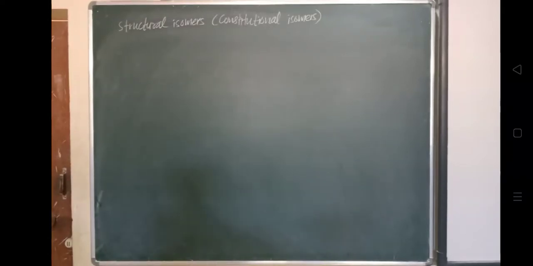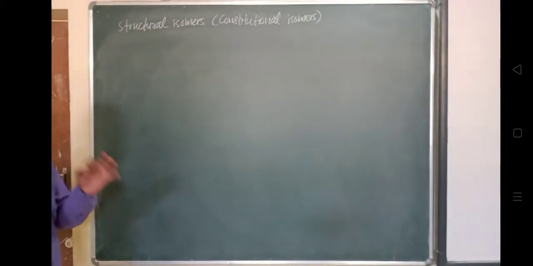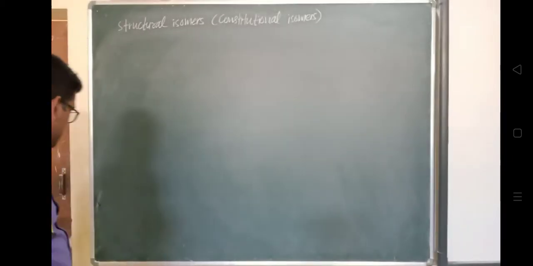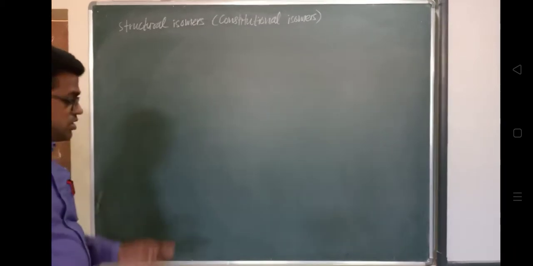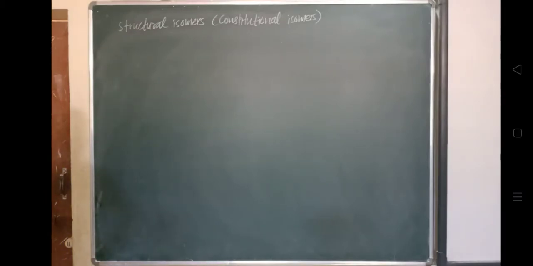So yesterday we have already discussed the different types of isomers. In that category, isomers are classified mainly into two categories: one is stereoisomers, and another one is structural isomer, which is also known as a constitutional isomer. So we have already completed the very first portion, the first classification of isomers, that is stereoisomers.